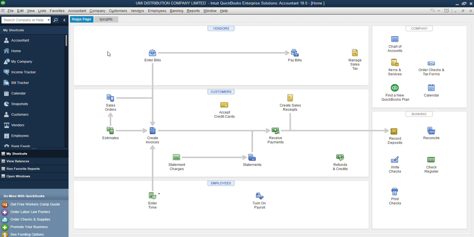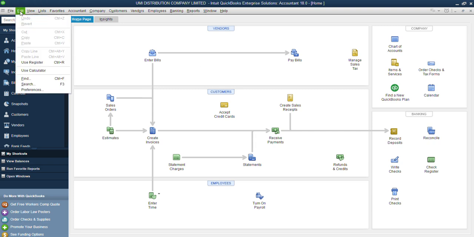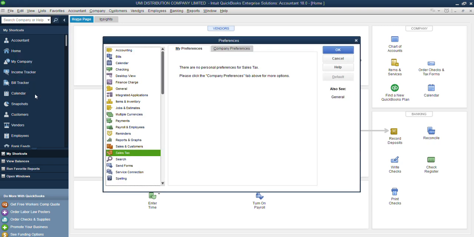You can see that we don't have that option for any inventory item here under the vendor, and we don't have it under the company here either. So how do we do that? How do we call it up? Your guess is right, we go to our edit, come to our preferences, then we ask ourselves, what are we looking for? Of course, we're talking about inventory items. So inventory and items, or item and inventories. When you click it, now it is on my preferences.